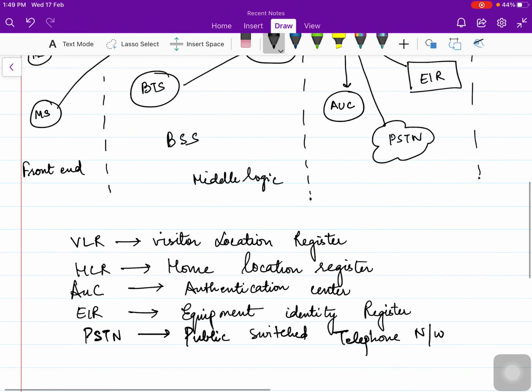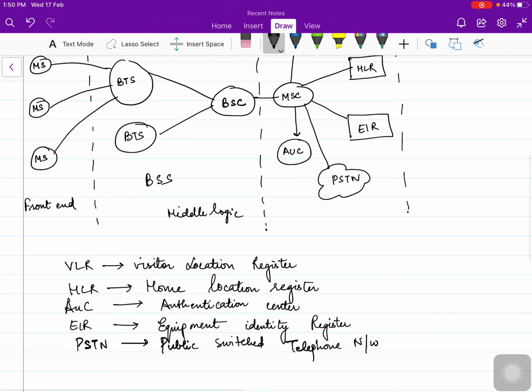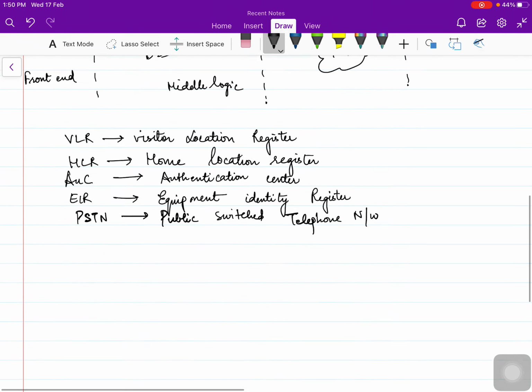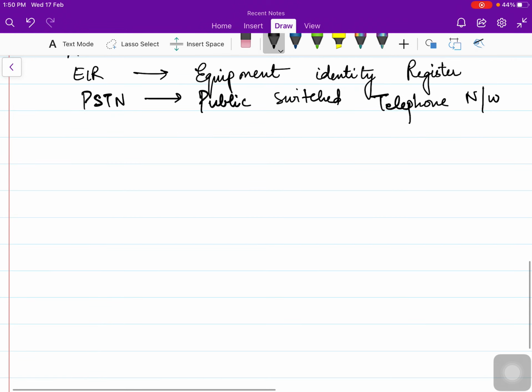Now if we talk about theory, as Global System for Mobile is a second generation standard, all the features that we've studied in second generation will come in the theory part of GSM. So basically what is GSM? It is the Global System for Mobile communication, and it is a standard developed by ETSI.